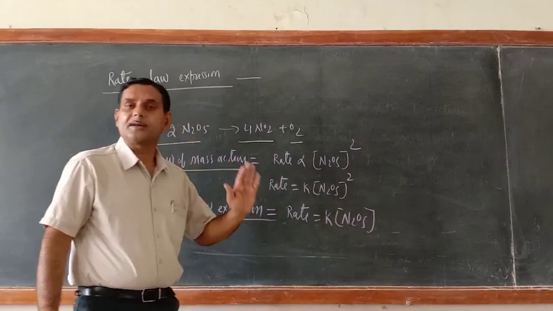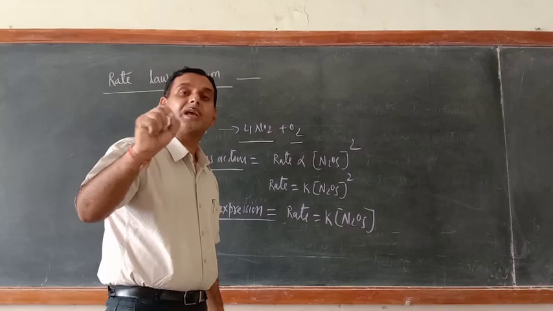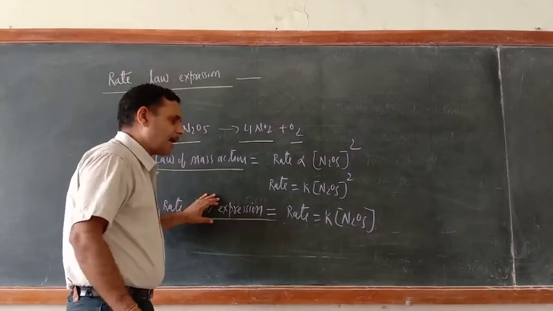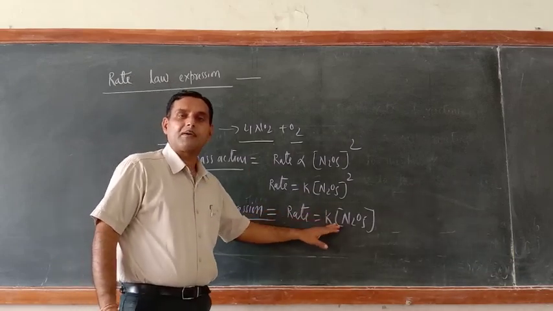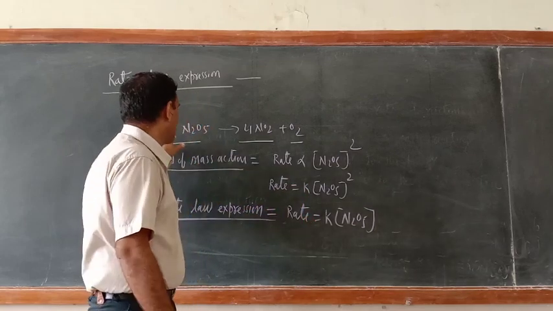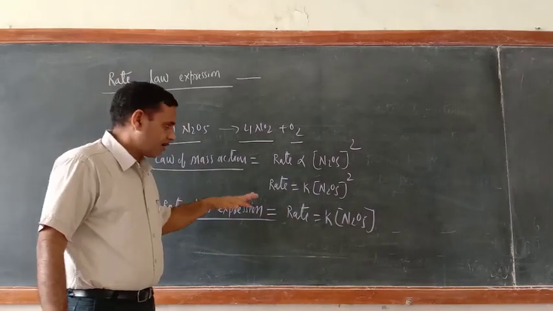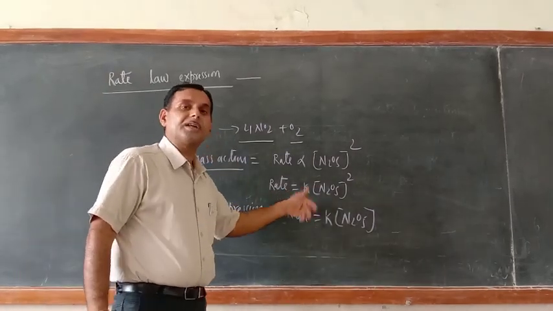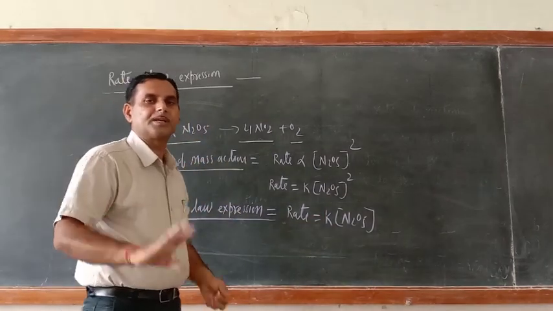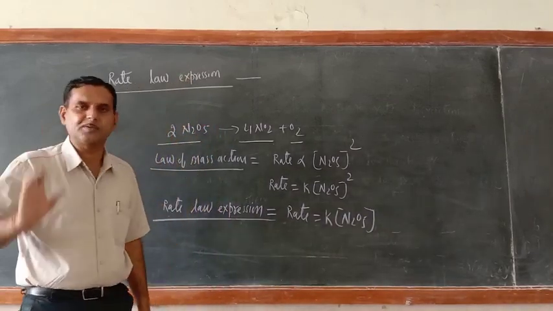That's why the definition says each concentration term is raised to a power which may or may not be equal to its stoichiometric coefficient. There are so many examples where the power of each concentration term is not equal to its stoichiometric coefficient. So the basic difference between the law of mass action and the rate law expression is this one only.